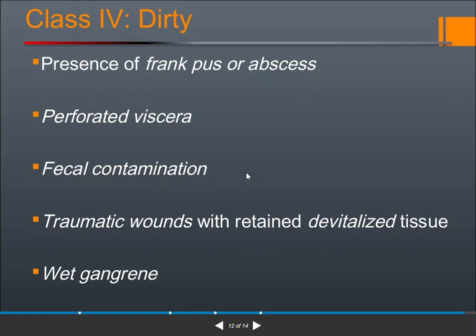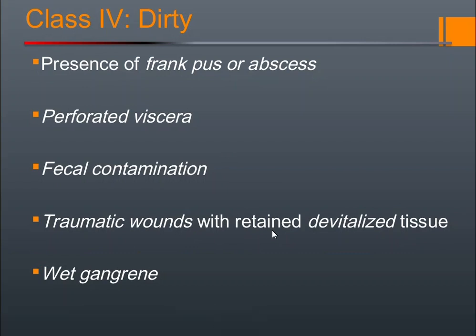Traumatic wounds with retained devitalized tissues. Devitalized tissues we discussed yesterday, and traumatic wounds are due to any trauma with retained tissues, meaning they are inside. What is inside? Devitalized tissues, the tissues which develop due to less oxygen supply. Next is wet gangrene. Gangrene is a complication in patients with diabetes.